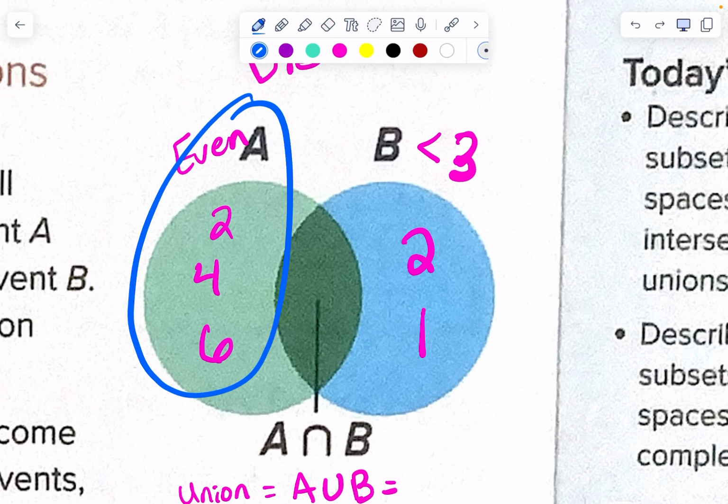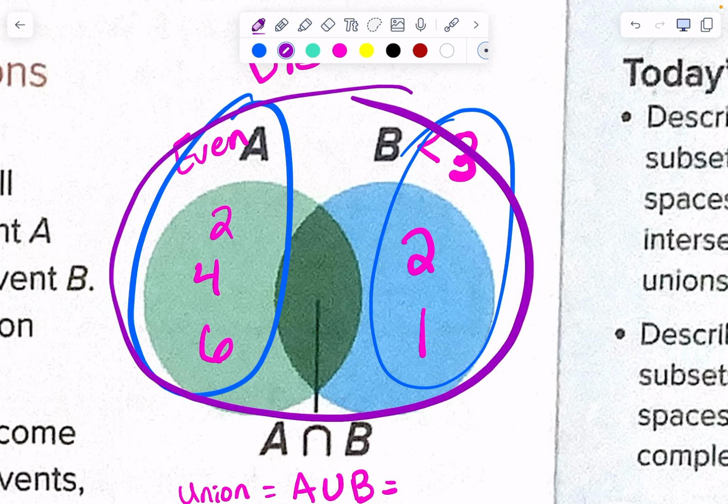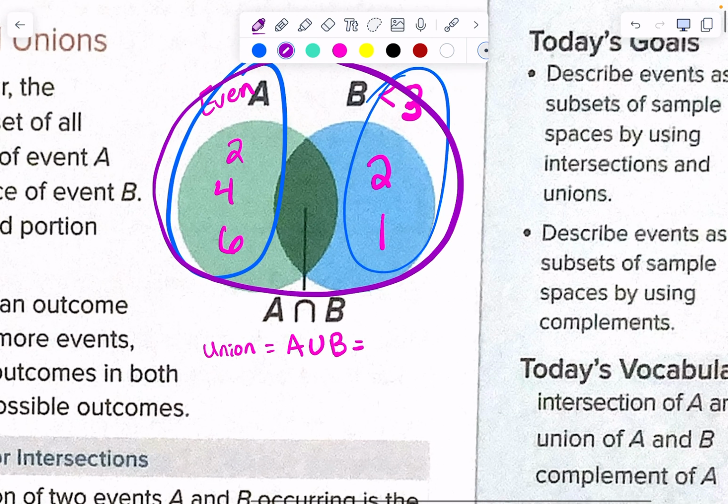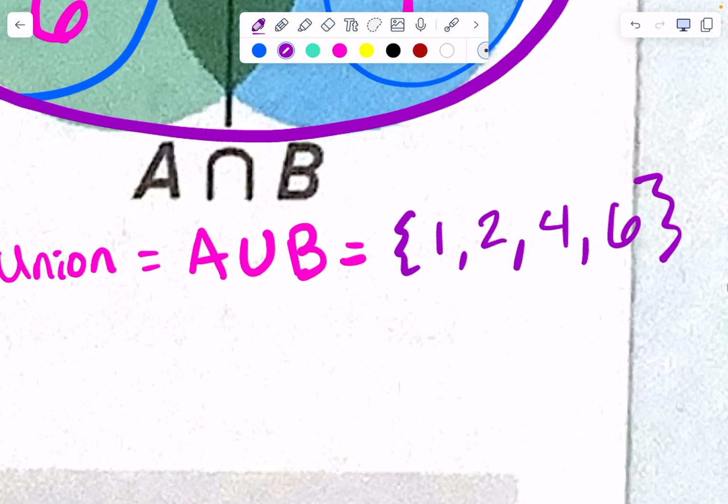When we come together and get married, the things that we have all together are everything. So in the union would be the numbers 1, 2, 4, 6. We would own every number on a die except for the numbers 3 and 5. That's a union, A U B.